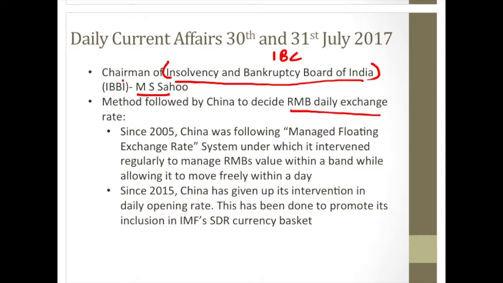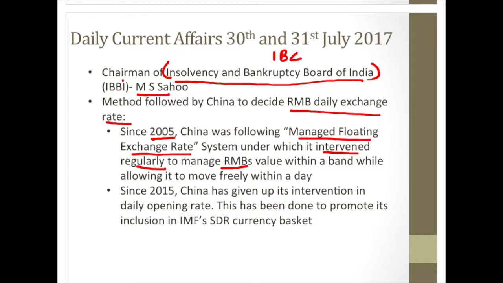Next is the method followed by China to decide the RMB daily exchange rate. This came in the news recently and it becomes important because, number one, of the India-China standoff which is happening, and number two, whatever is happening in the global markets with reference to inflation and growth. Since 2005, China has been following the managed floating exchange rate system, under which it used to intervene regularly to manage the RMB's value within a band while allowing it to move freely within a day.